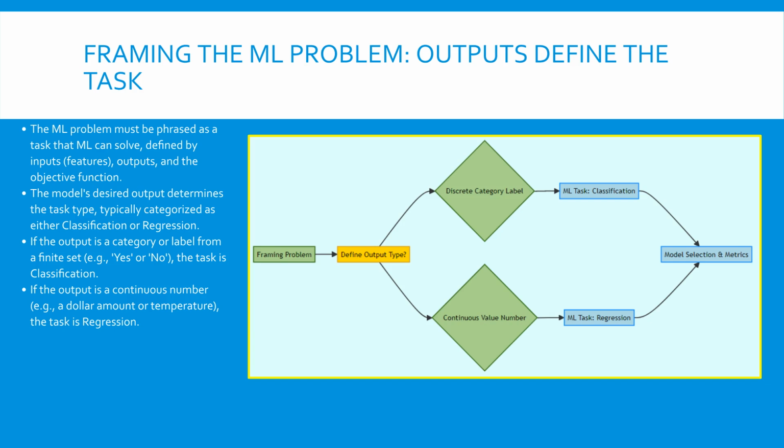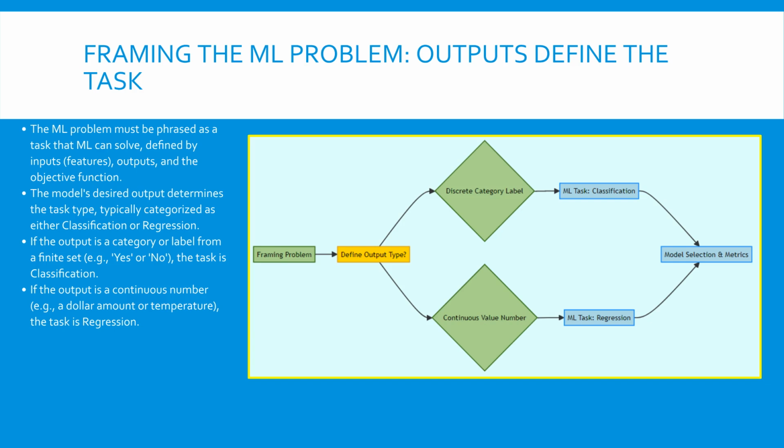If the outcome is a continuous numerical value, such as predicting the exact selling price of a car or the temperature tomorrow, then you are dealing with a regression problem. Getting this distinction right early on determines which algorithms and evaluation metrics you should use later. This framing step ensures the ML algorithm can proceed effectively.